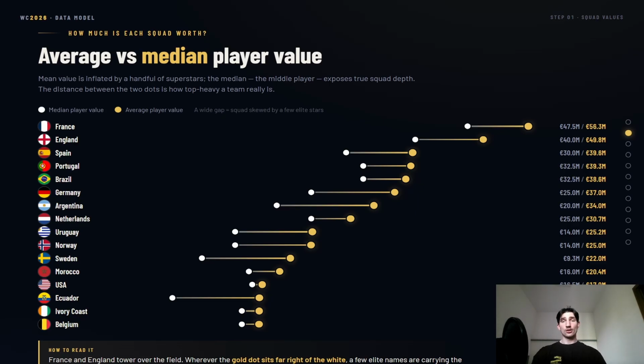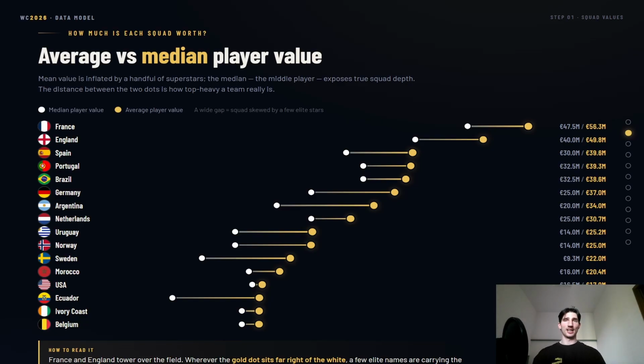Now, already you can see, and I try to highlight on this slide, the difference between the average versus the median. And it's quite important because when you look at, for example, a team like Norway, that has Erling Haaland, just one really, really good, really expensive player, is going to drive up the average value quite a bit. That's also why it might seem that people are really rich when it's like the top 100 billionaires really driving up the numbers of, let's say, income. So that's why it's a lot more important to look at values like the median.